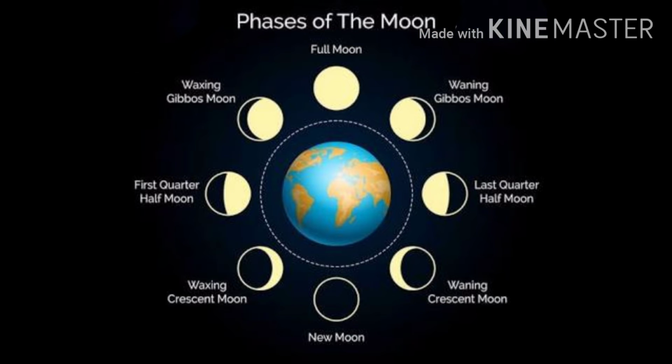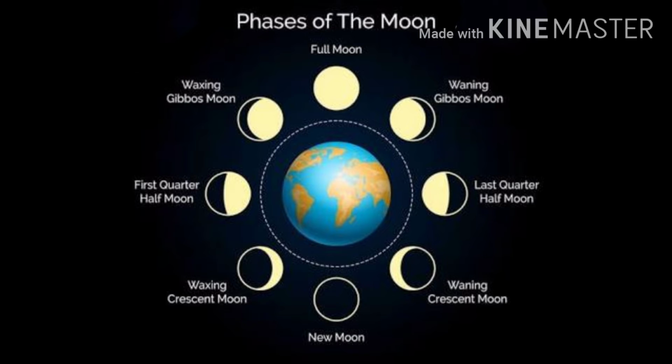Now comes the natural satellite of the Earth, the Moon. We can see different faces of the Moon as it looks from the Earth, which are observed by human beings. As the Moon orbits around the Earth, the half of the Moon that faces the Sun will be lit up. The different shapes of the Moon, the portion lit by sunlight that can be seen from the Earth, are known as phases of the Moon.